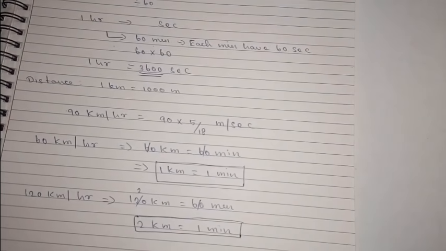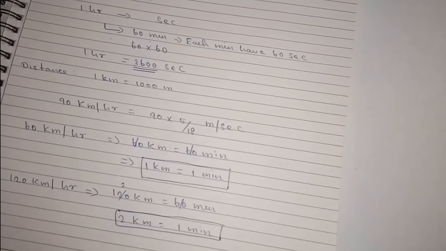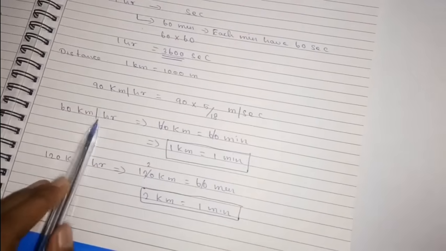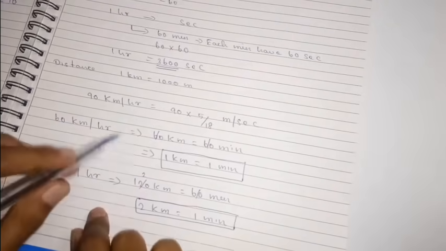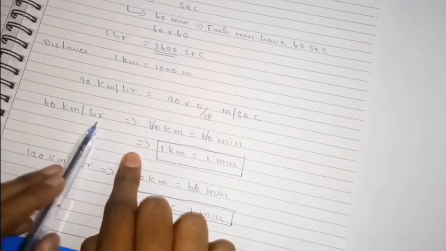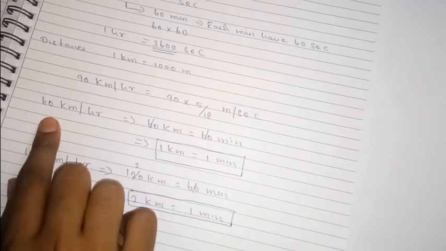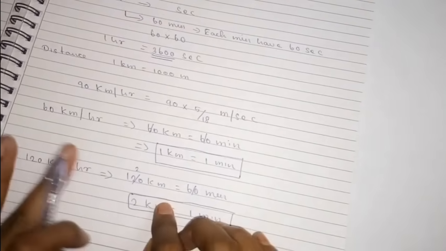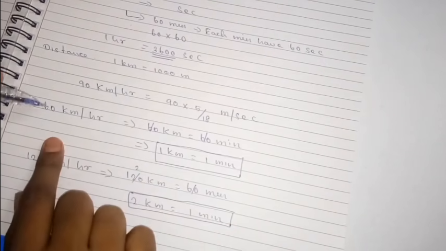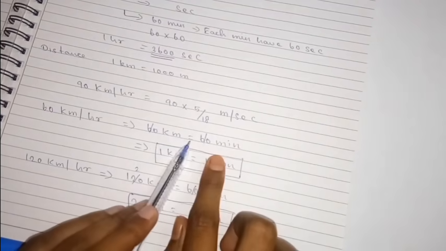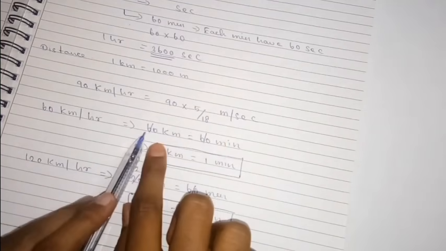Now some more examples and concepts behind this. Take 60 kilometer per hour. What is the meaning of 60 kilometer per hour? In 1 hour, he will travel 60 kilometers. This is the meaning of it. One hour has 60 minutes, so in 60 minutes he covered 60 kilometers.